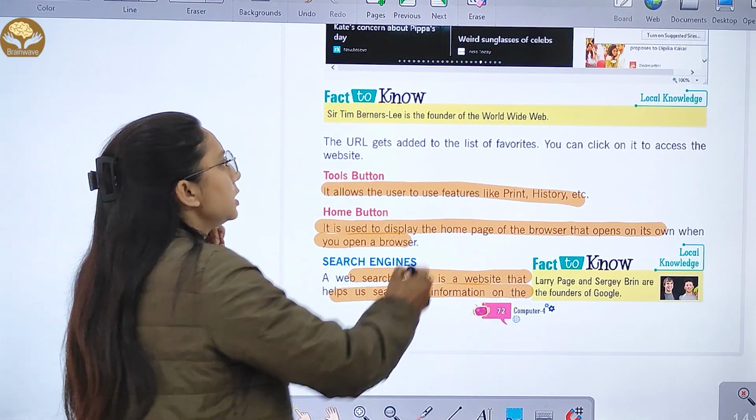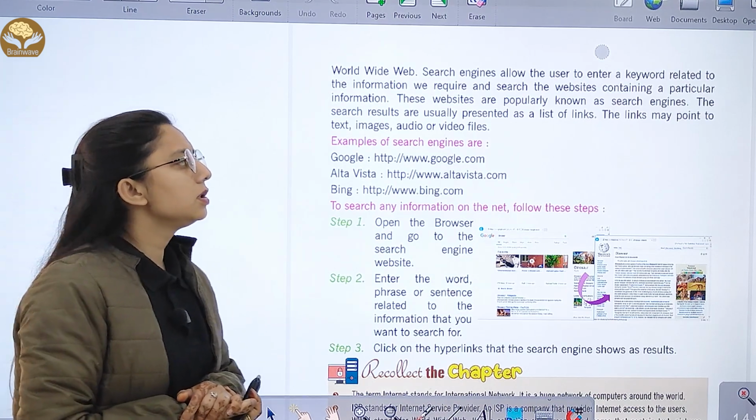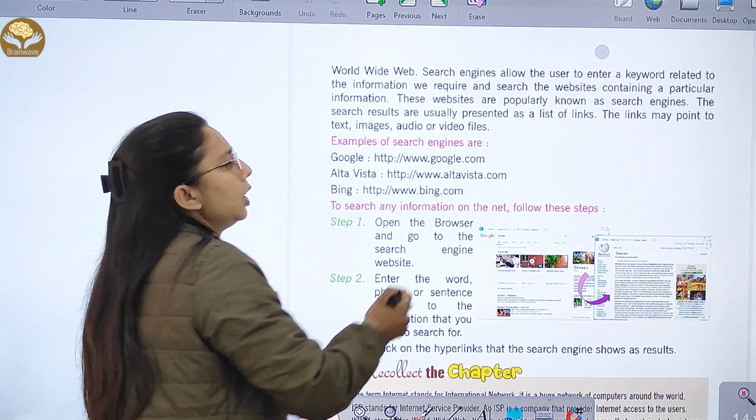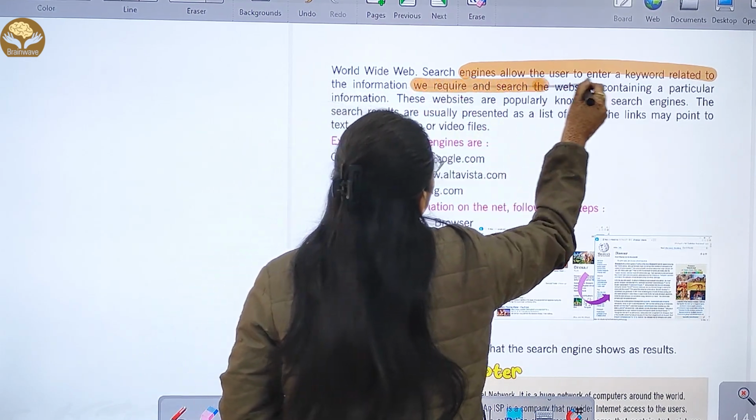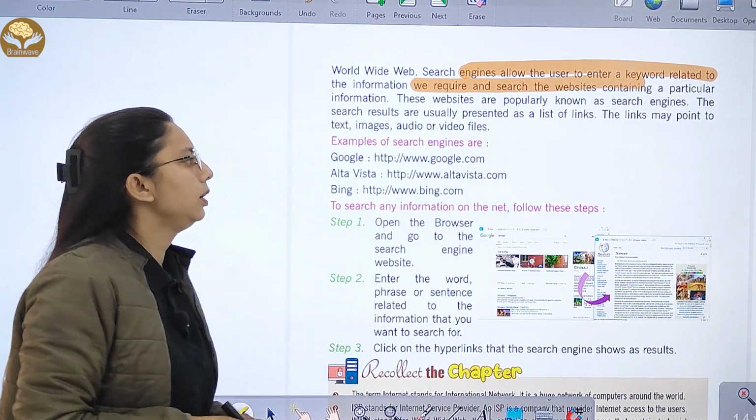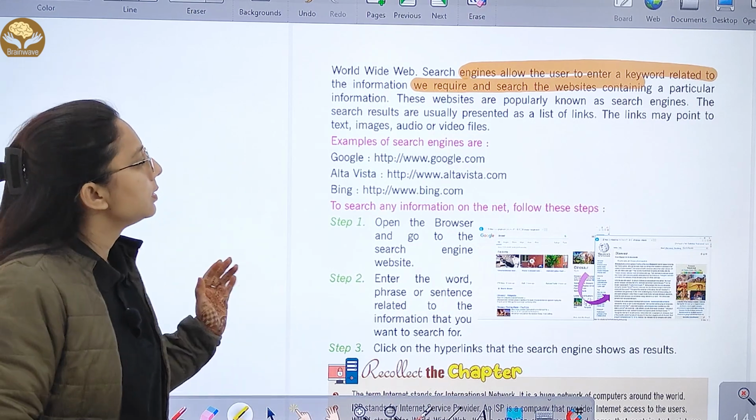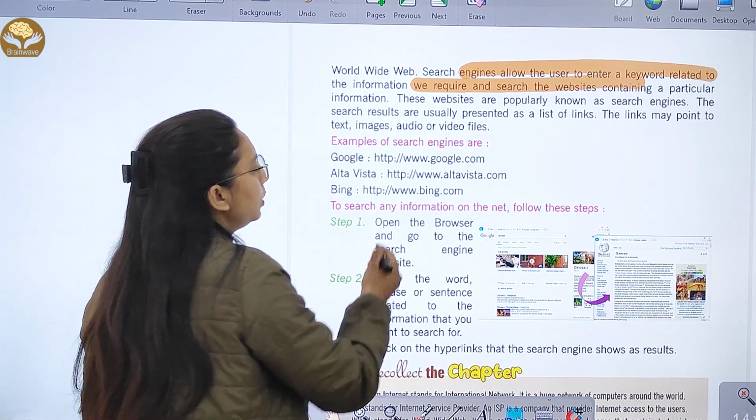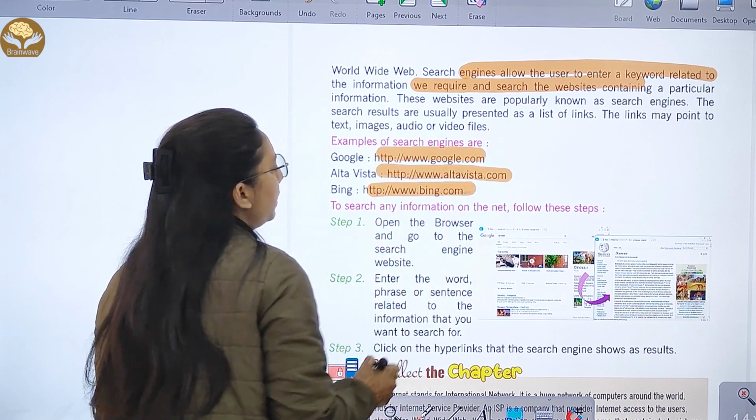Search engine. A web search engine is a website that helps us to search for information. Right, here you will search for different information. Worldwide search engines also allow users to enter keywords related to the information we require and search websites containing particular information. What do we call it? We call it a search engine. Examples: Google, www.google.com, altavista.com and bing.com.